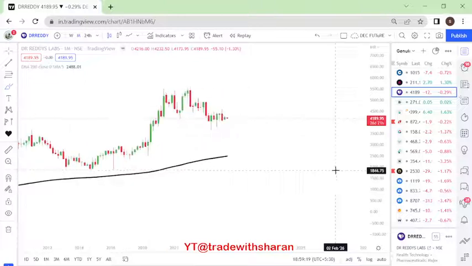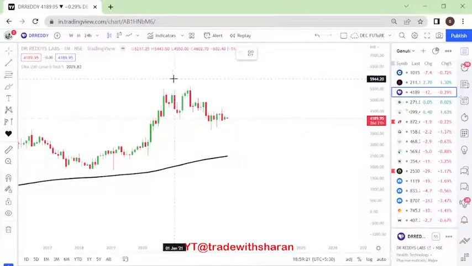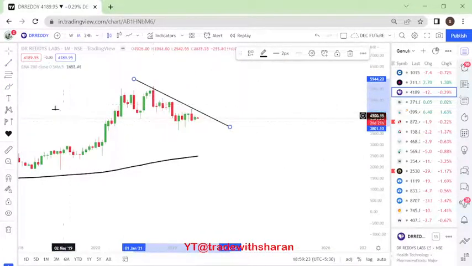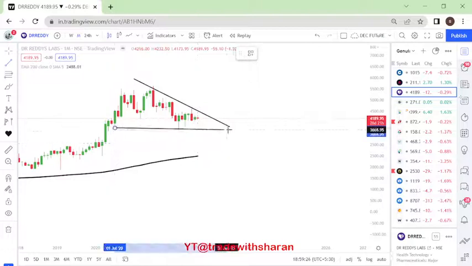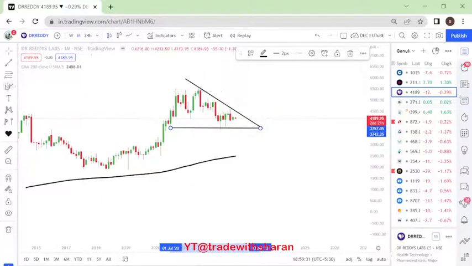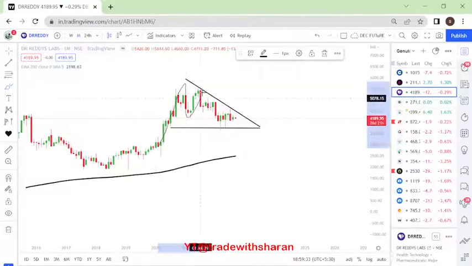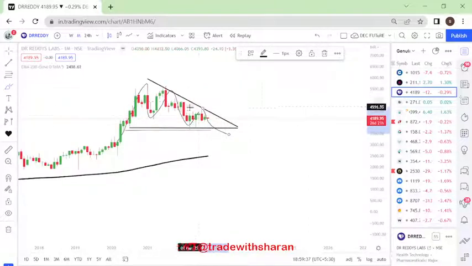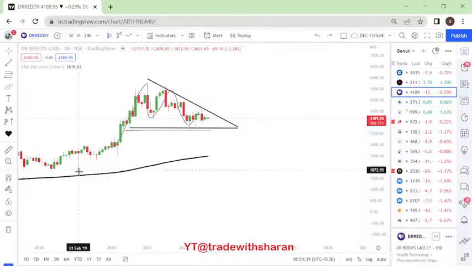Dr. Reddy's MIM, if you see here, it is forming, this is our trend line breakout, यहाँ पे चाहिए हमें, right? This is what is happening right now. So it is forming what is called a descending triangle on a longer perspective. The price went up, came down, right? यहाँ पर kind of a triangle बन रहा है. So if at all we want to buy it, we will have to wait for this particular levels to move.